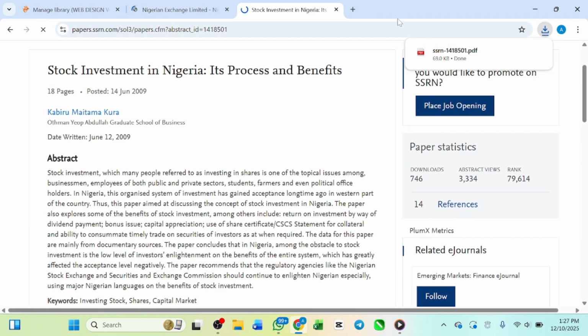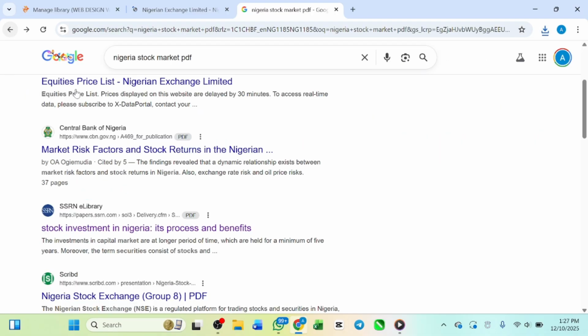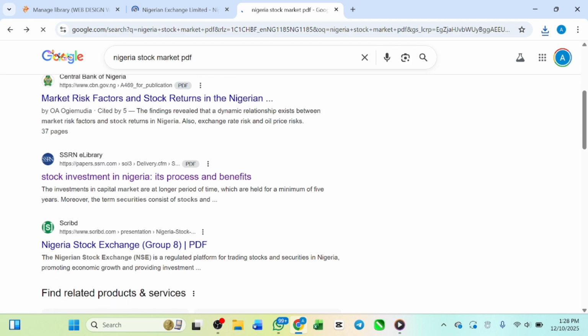Okay, so this one has been downloaded. That is one. I need to download one more. This one is directly from CBN, that is the Central Bank of Nigeria. I'll download the PDF again because I need a very good resource. I need plenty of resources. And then this is another one again.